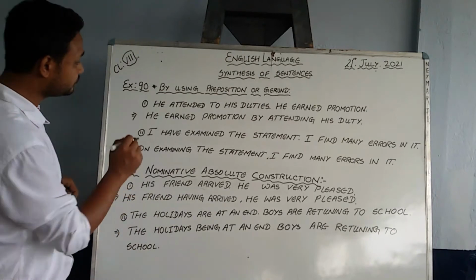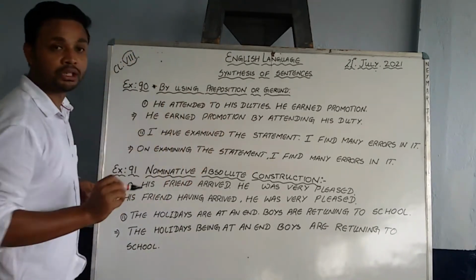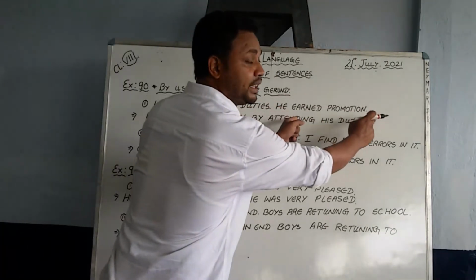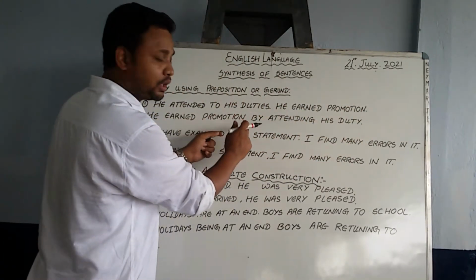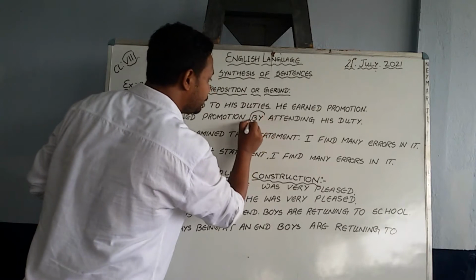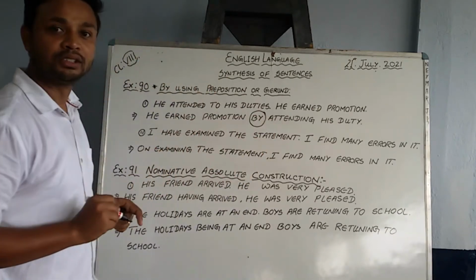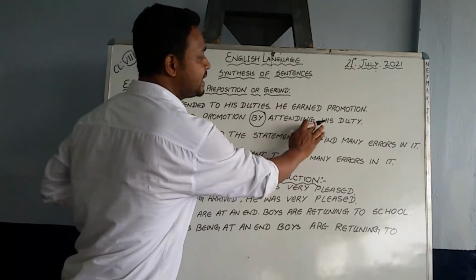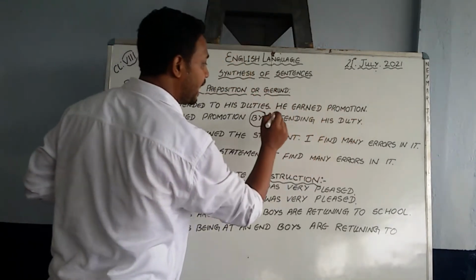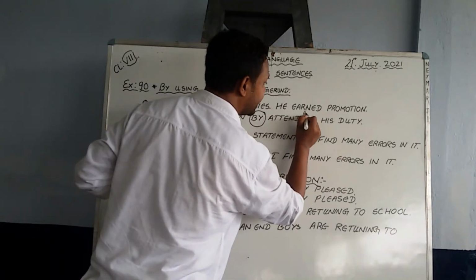Now let us see. He earned promotion. Now the second part of the sentence, we are considering it in the first part. He earned promotion. Now we are inserting preposition. He earned promotion by attending his duty. Now attending, see, gerund.